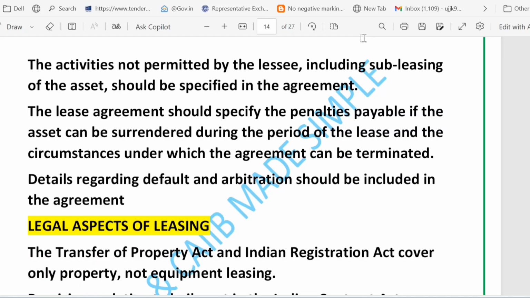Now friends, we will cover important contract and legal points you must never miss in a lease. The lease should list activities that the lessee must not do, for example, subleasing the asset to someone else without permission. That is an activity not permitted for the lessee. It must also say what happens if the lessee wants to surrender the asset early. Can the asset be surrendered early or not?